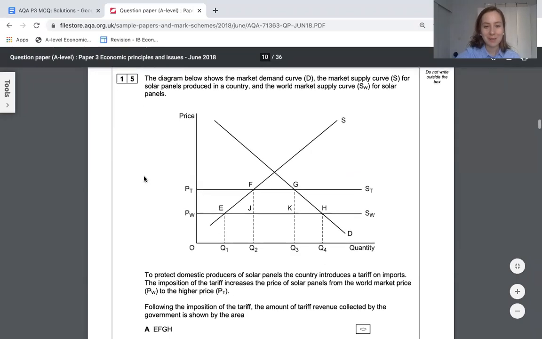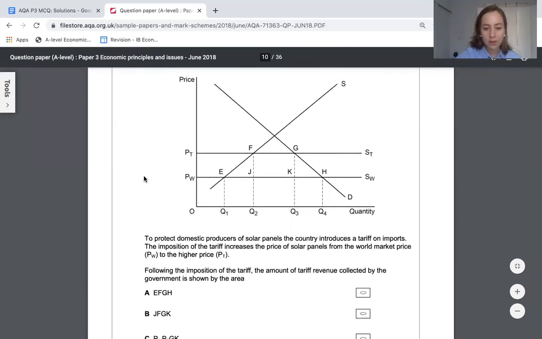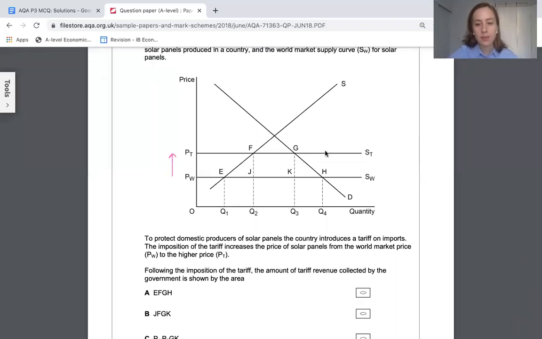Here we have a tariff diagram, lots of fun. This is a good one. And we are imposing a tariff. So we're going from there to there. By the way, for those that you don't know, the tariff itself is the gap between that. We need to work out the tariff revenue. So tariff revenue is going to be all the imports that get taxed. We're going to generate all that tax money. So we're going to multiply the import quantity, and we're going to multiply that by the tariff charged on each one.